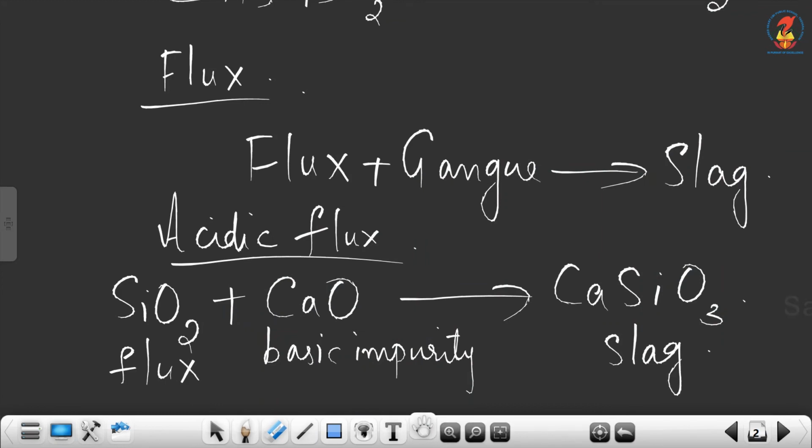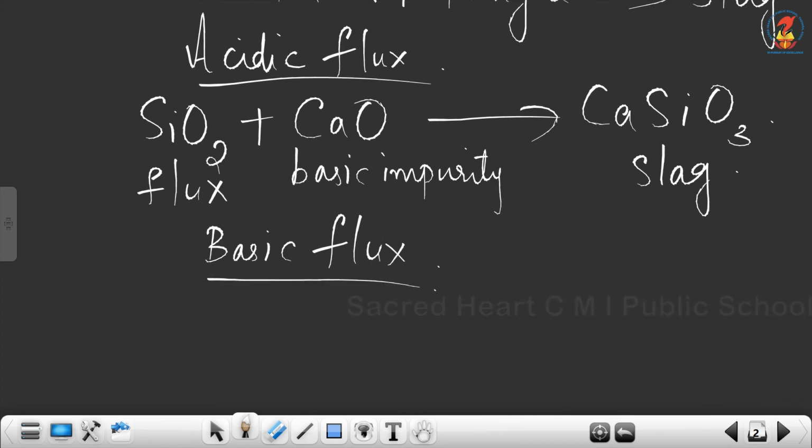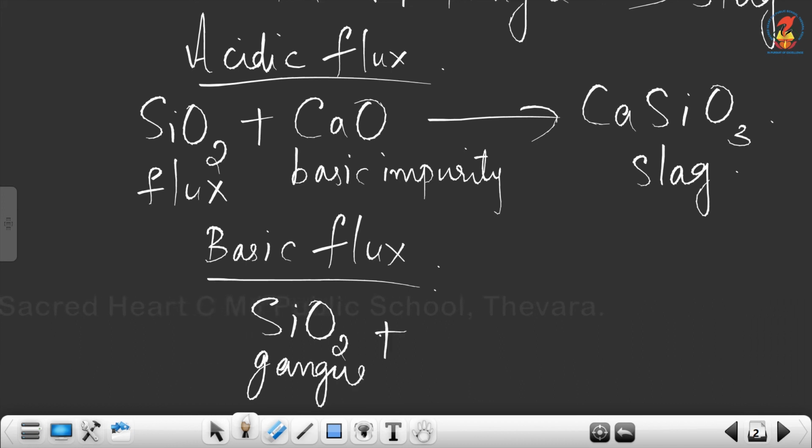Now the second type of flux is basic flux. Basic fluxes are added to remove acidic impurity, and the acidic impurity is silica, our gangue impurity, plus calcium carbonate is our flux, which is basic in nature.